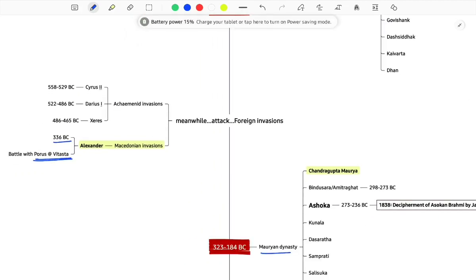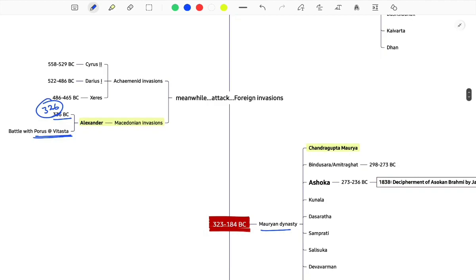Alexander attacked India in, this is not 336, I will correct it, it is 326, but it's fine, it's just a matter of 10 years. But this is one of the most, okay, let it be, I won't discuss a lot of things because this is only the history essential series, only on the basis of PYQs. Otherwise I will just go on and on with a lot of trivia, but this is not the appropriate place. We will have different sessions after the exam and in the upcoming days.